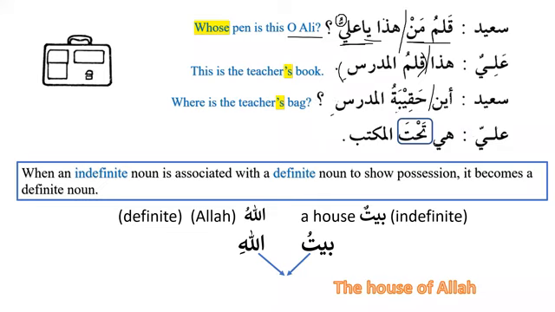Now please check here that the thing possessed can be masculine, and it can be feminine. That's not a problem. We don't have to look for equality. They should not be equal in number, and they should not be equal in gender. We only have to see that it can be